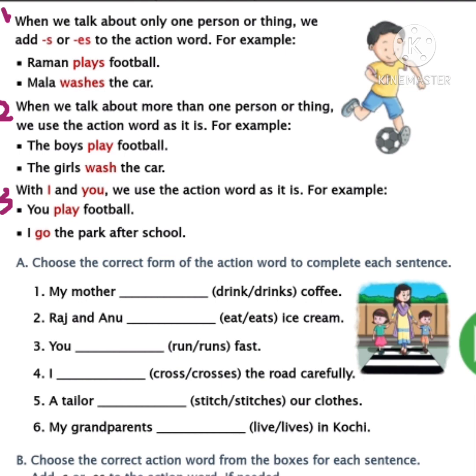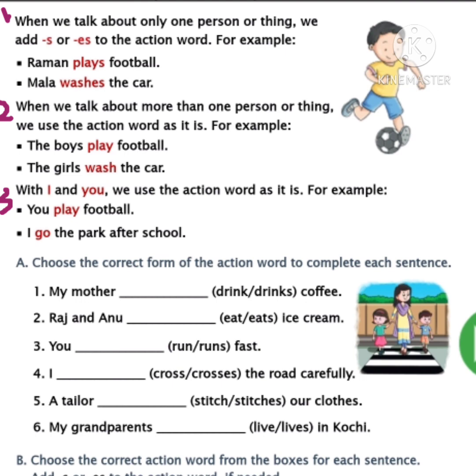You must not add s or es to the action word when we use I and you. This is very important. Now I am reading the sentence which is near the first dot. You play football. We use you for one person or many people. But you need to remember when you use you, you must use the action word as it is.